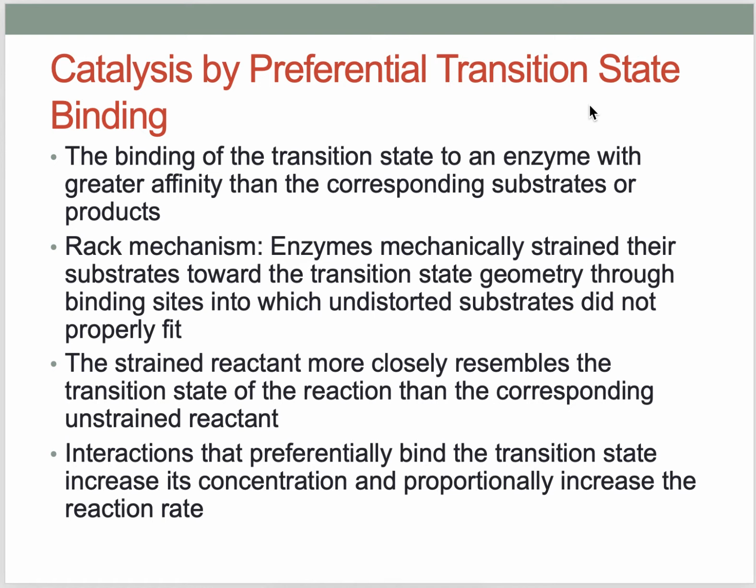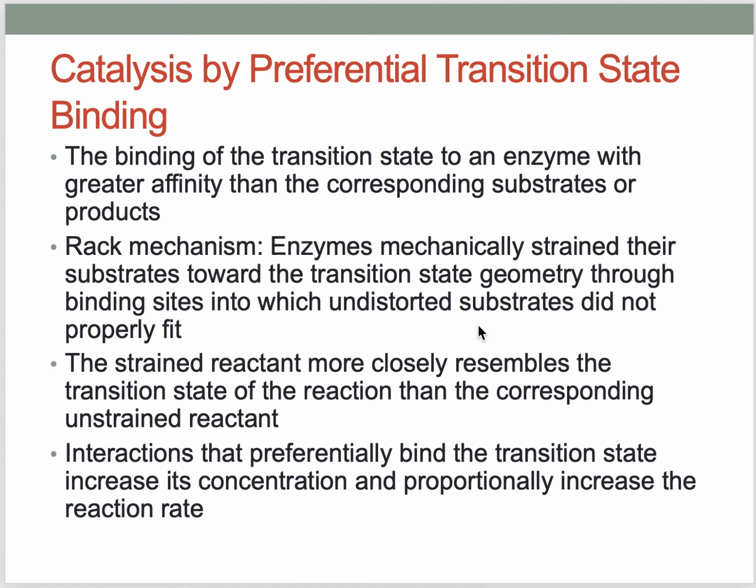The enzyme does this distortion to the substrate, and this process has a name. It is called the rack mechanism. In this mechanism the enzymes mechanically strain their substrates toward the transition state geometry through binding sites into which undistorted substrates do not properly fit.